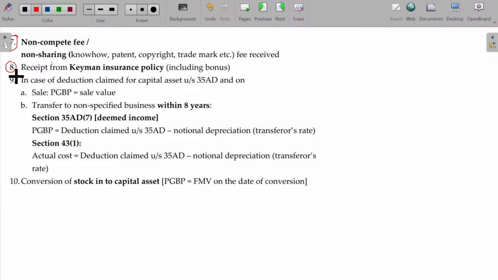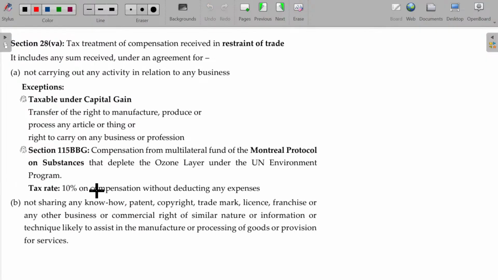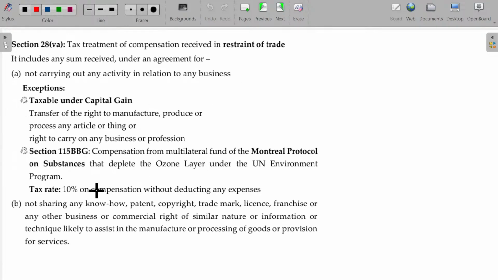Ninth point we'll study later on along with section 35AD. Tenth point also we'll study along with the later chapter, section 35AD. Okay. Ninth and tenth. Okay. Now, let's move on to the next one.